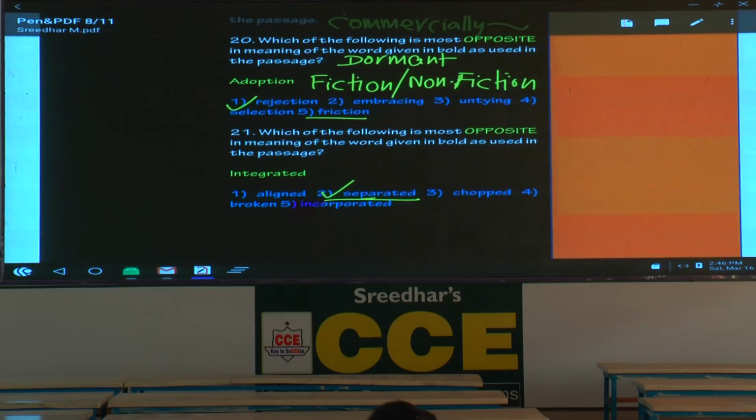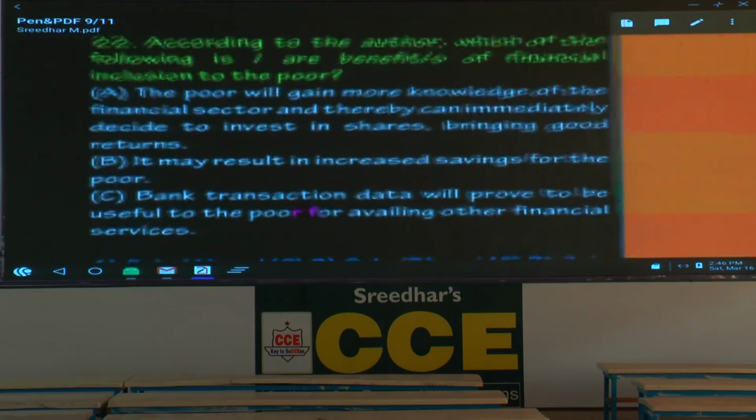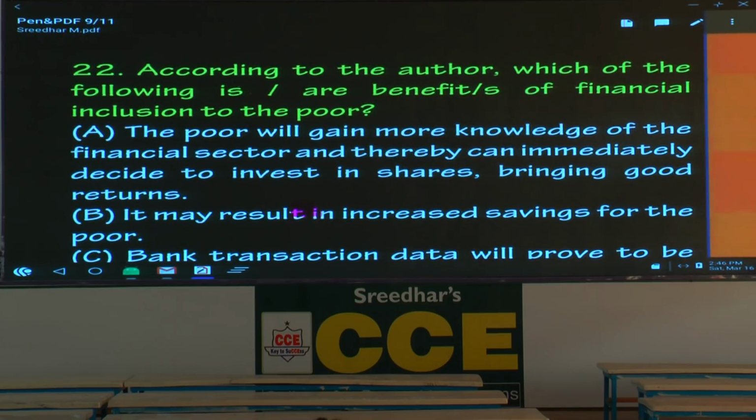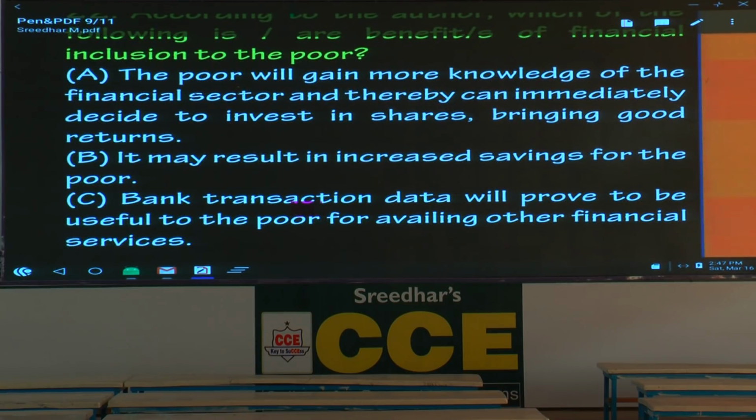Shall I move on? Question number 22. According to the author, which of the following is or are benefit or benefits of financial inclusion to the poor? This is also based on common sense. The poor will gain more knowledge of the financial sector and thereby can immediately decide to invest in shares bringing good returns. Can you expect that from poor people?